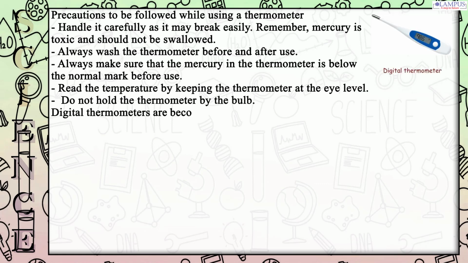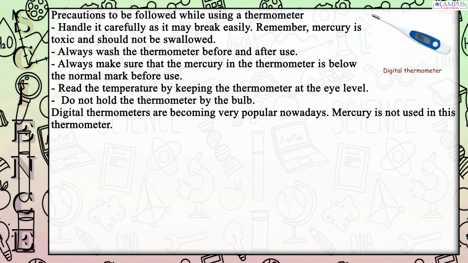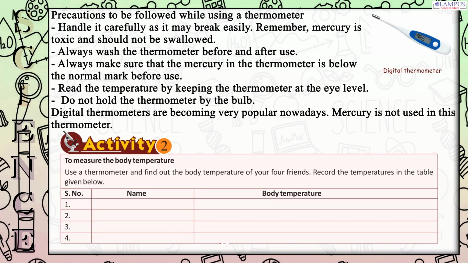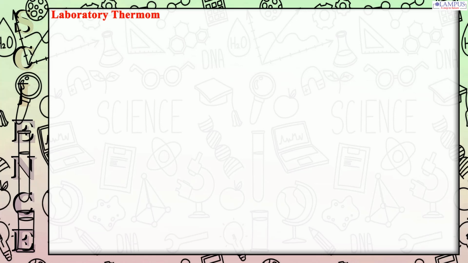Digital thermometers are becoming very popular nowadays. Mercury is not used in this thermometer. Activity 2. To measure the body temperature. Use a thermometer and find out the body temperature of your 4 friends. Record the temperatures in the table given below. Serial number. Name. Body temperature. 1, 2, 3, 4.